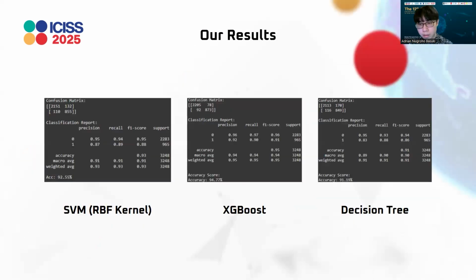Next, here are our results. This is the first 3 machine learning models, starting with the SVM using the RBF kernel. We have the confusion matrix, precision, recall, and F1 score, as well as the accuracy. And we can see that the accuracy is 92.55%. And next, moving on to the XGBoost with the same evaluation metrics, but a higher accuracy score. And next, we also have decision tree, being the lowest accuracy score among these 3.